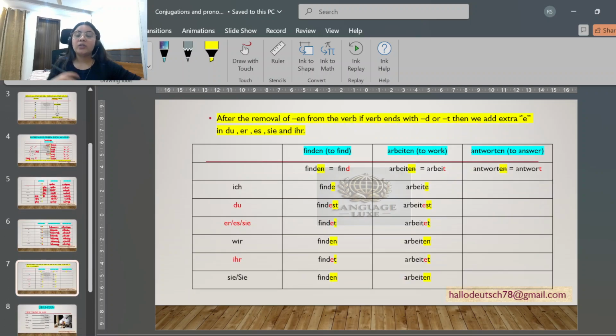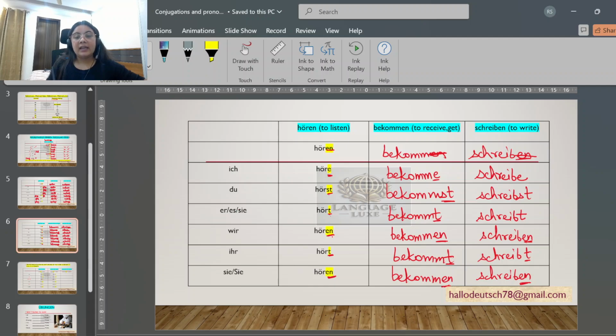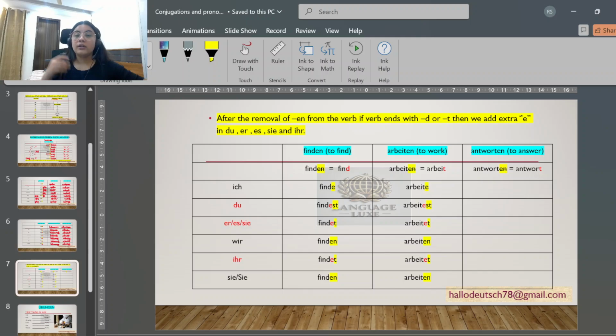Great. Now there is one rule in German. Whenever we do conjugation of regular verbs, till now what we were doing, we were adding these endings, right? E, st, t, en, t, en. Now there is one catch. For example, we have this verb finden, and another verb is arbeiten, which I have written. After removal of this en, we are left with this d and here we are left with this t, right?